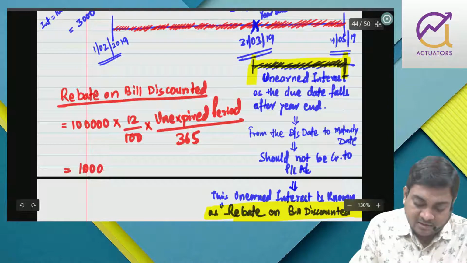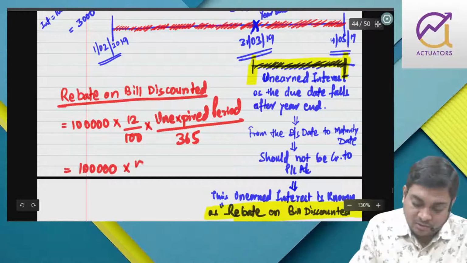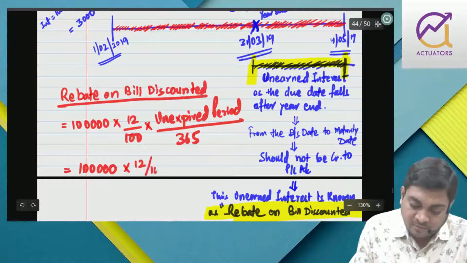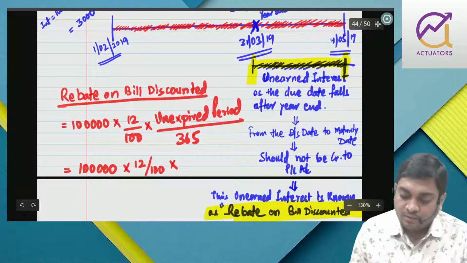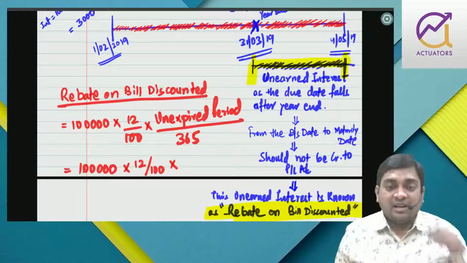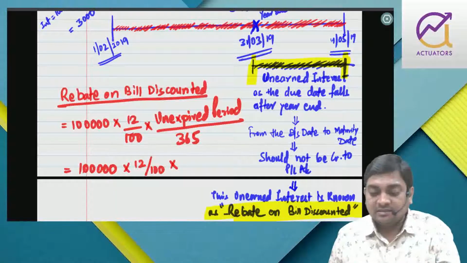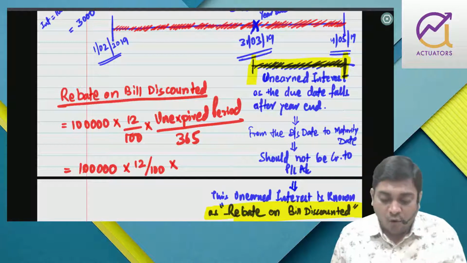So that is 1 lakh into 12 by 100 into, after 31st March it is April 30 days, right? April 30 and May 4.